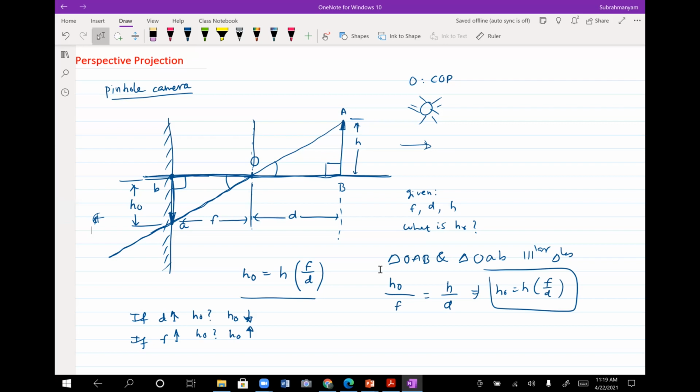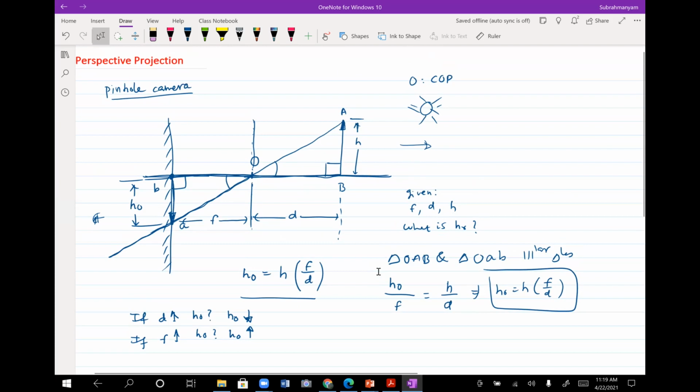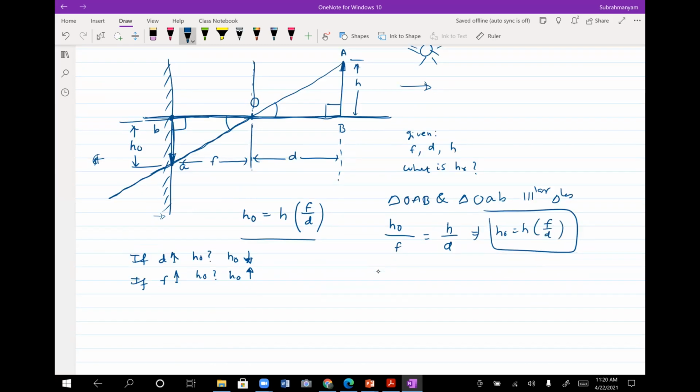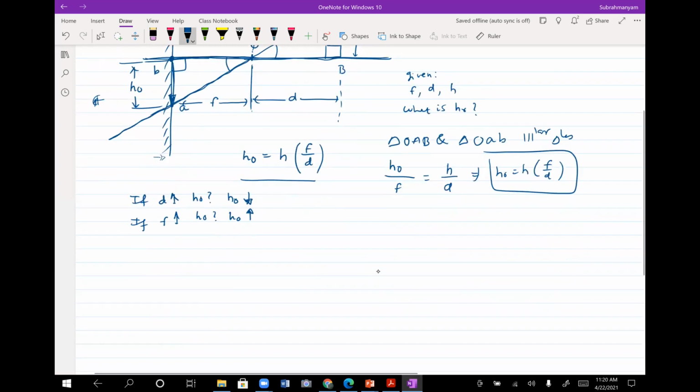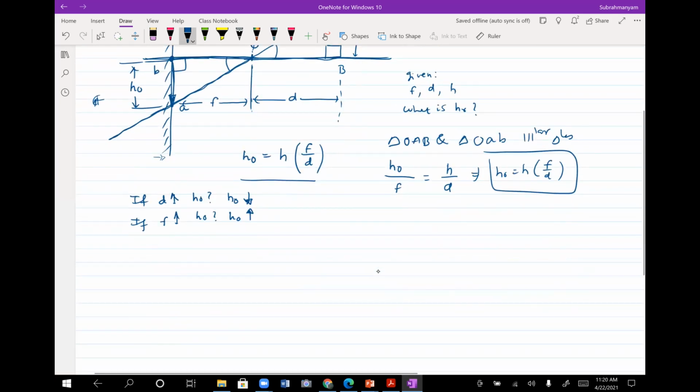See here, the object is in fact reduced in size. Not only that, another thing also happened when you are taking the image on the sensor. What is the other thing other than change of size? Inverted.